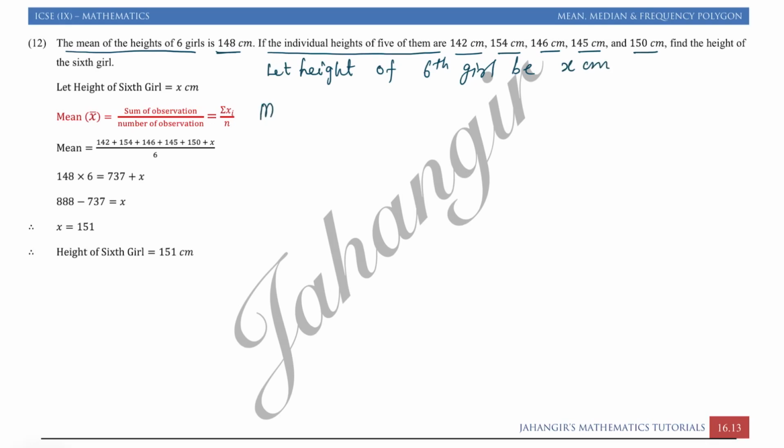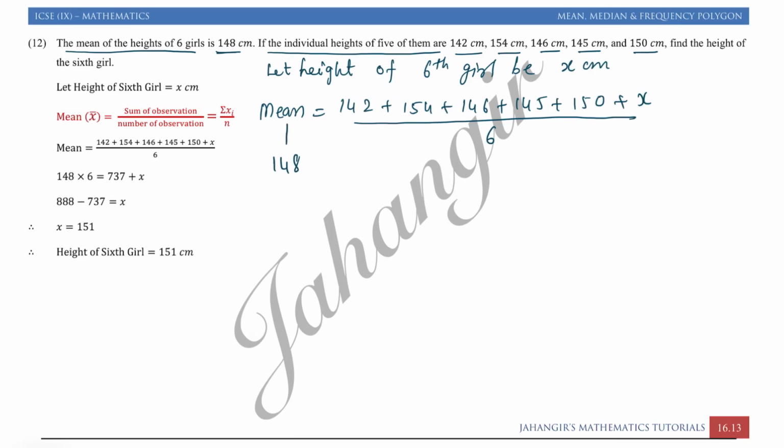So therefore mean is equal to 142 plus 154 plus 146 plus 145 plus 150. These are the heights of 5 girls, and plus the 6th girl, that is x, whole upon 6. Mean is given as 148, so we will replace mean with 148.